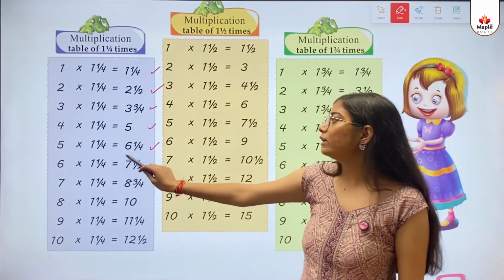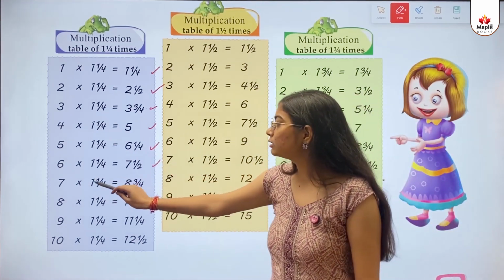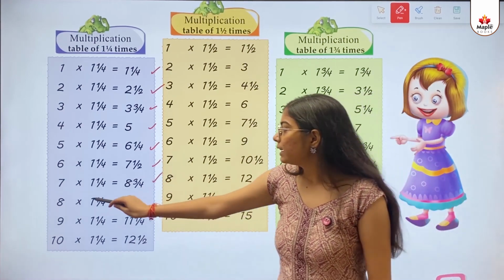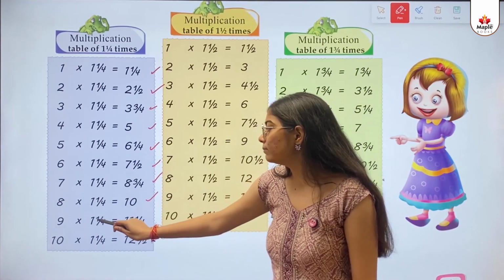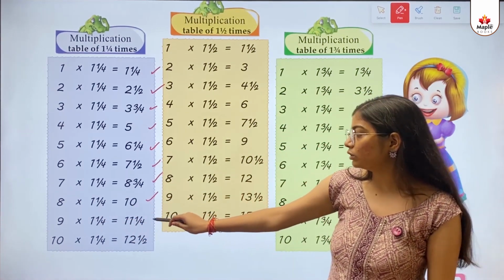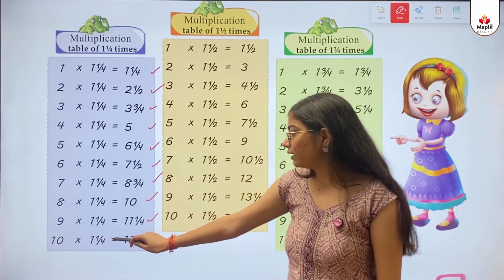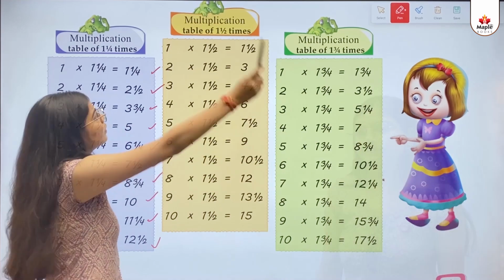6 multiply 1 by 4 equals to 7 1 by 2. 7 multiply 1 by 4 equals to 8 3 by 4. 8 multiply 1 by 4 equals to 10. 9 multiply 1 by 4 equals to 11 1 by 4. 10 multiply 1 by 4 equals to 12 1 by 2.